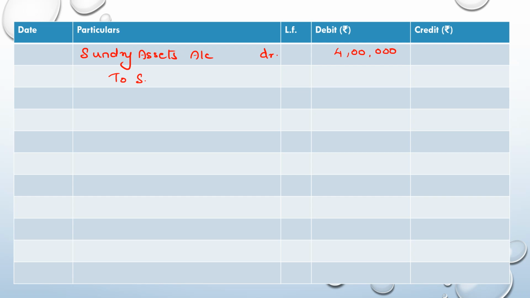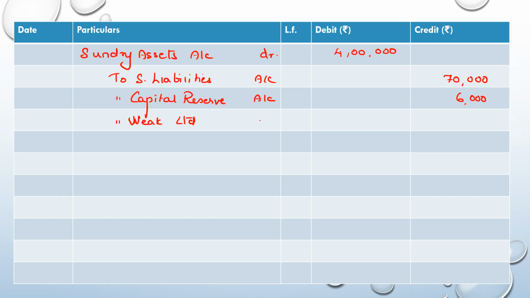There is sundry liabilities account, that is 70,000. There is capital reserve, a capital profit of 6,000 that we calculated. And to Week Limited, that is the vendor, 3,24,000 is being discharged. So this is for purchase of a business.